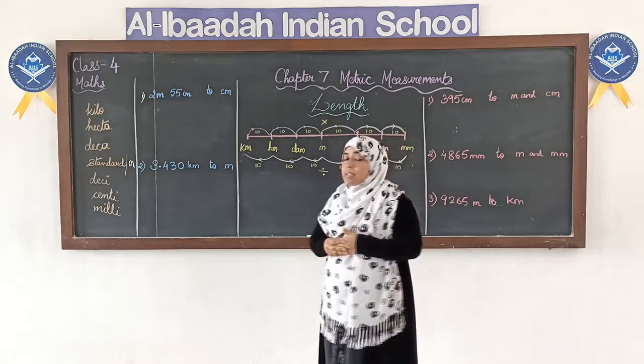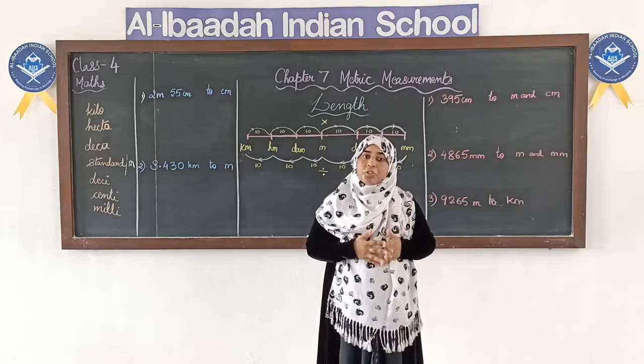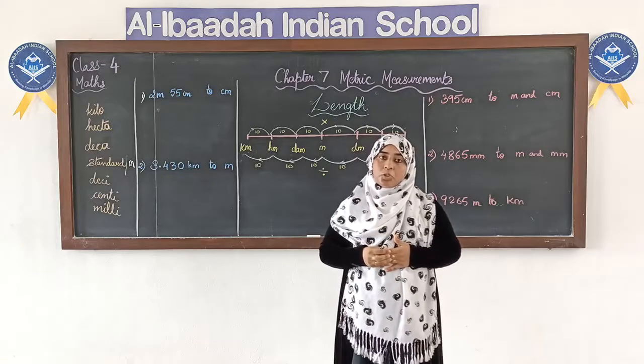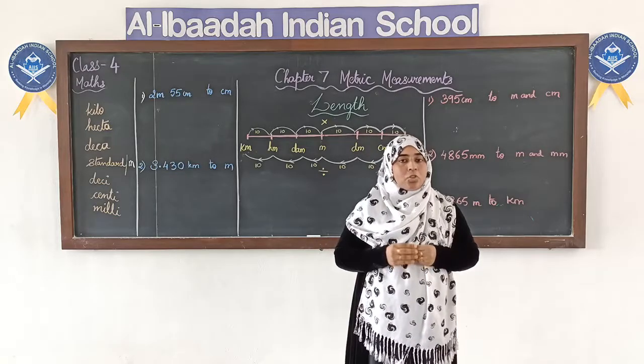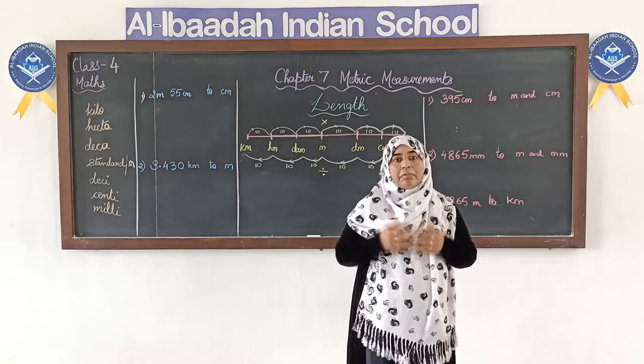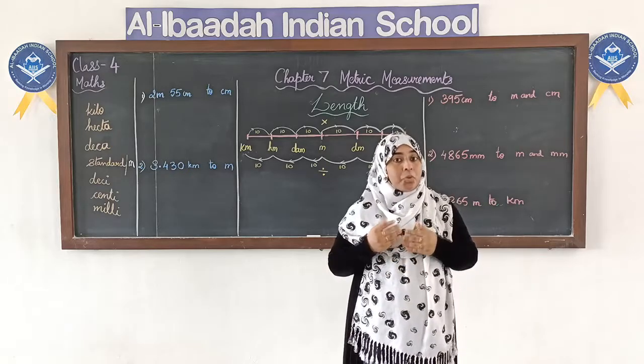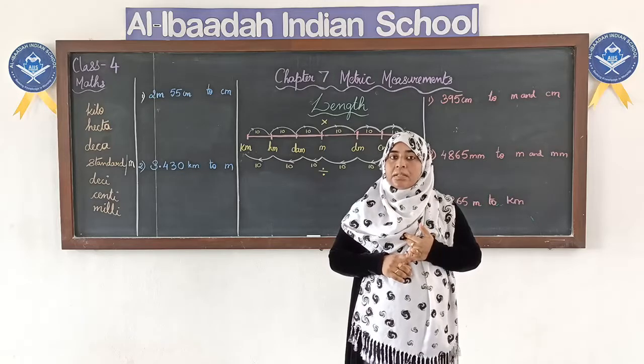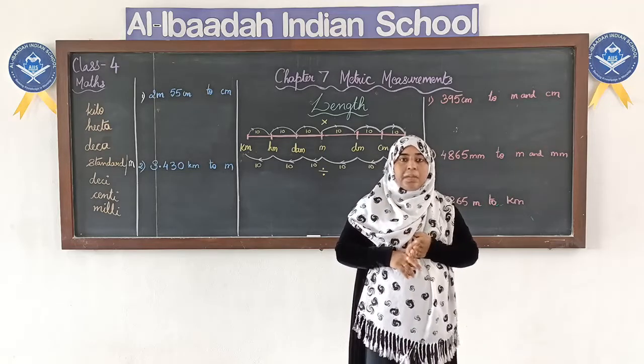Next, when we have instruments to measure the length, we need to have the units also. So far you are aware of a few units that we use to measure the length. They are meters, kilometers, centimeters or millimeters.